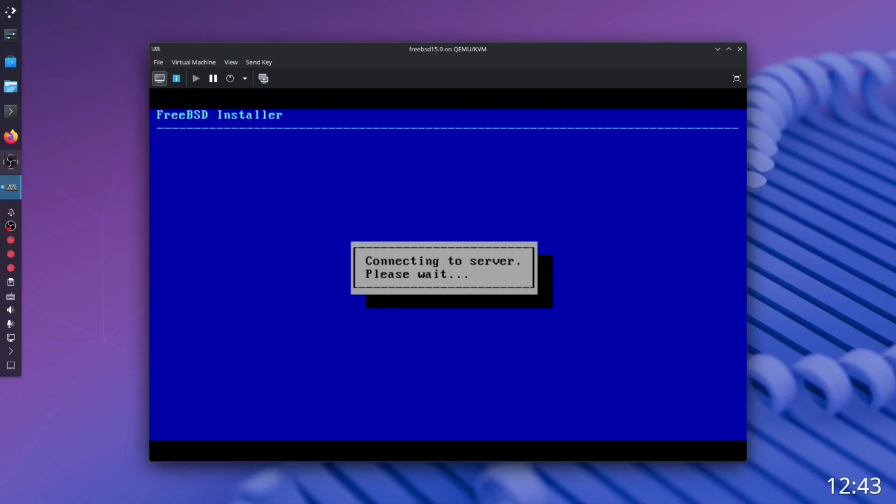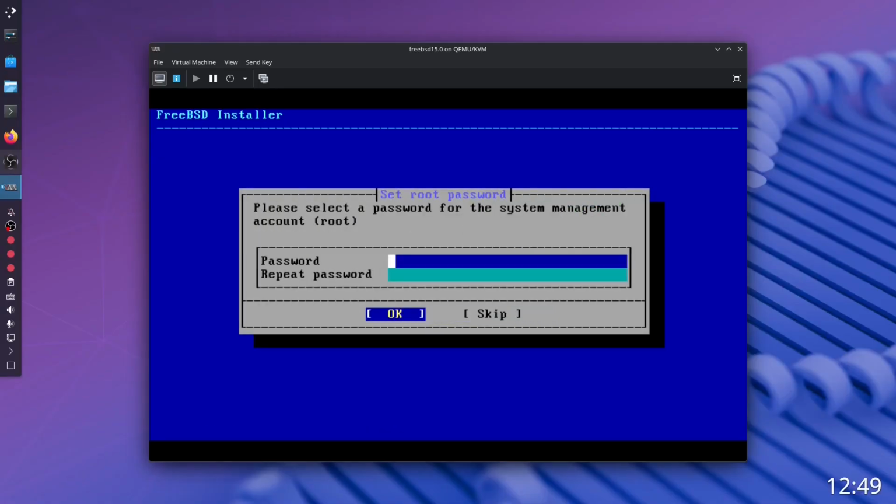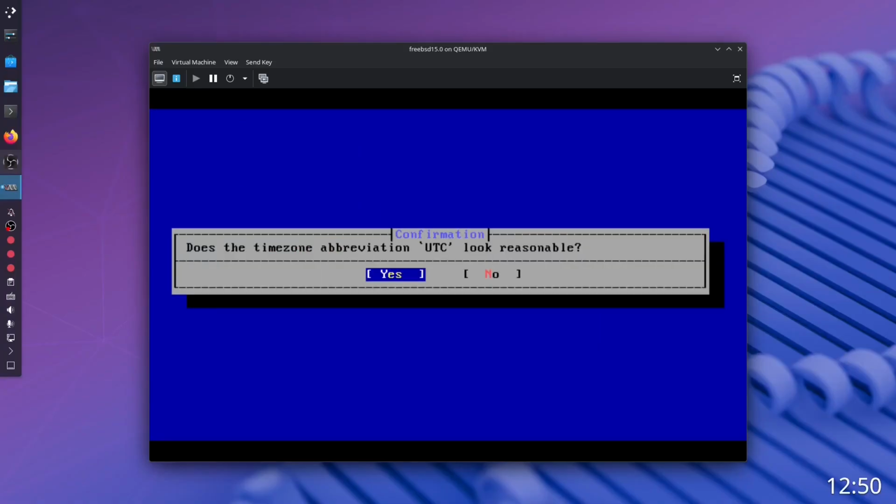Connecting to server. And fetching distribution. So I guess we're gonna have to wait for now. Okay, so everything has been downloaded and installed. All that's left is to add a password. Oops. There we go. Let's just use the UTC.